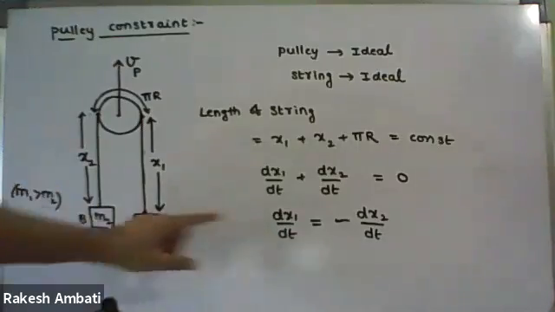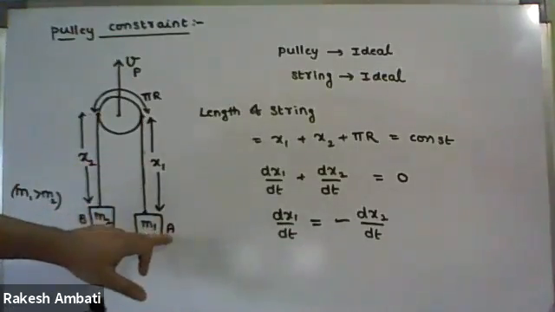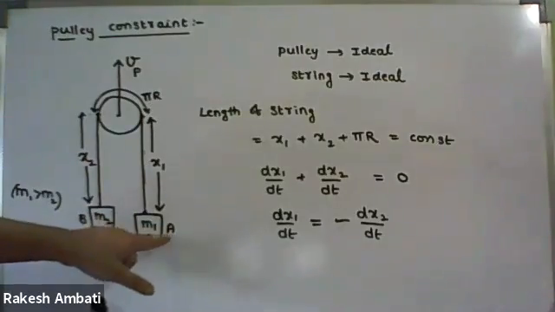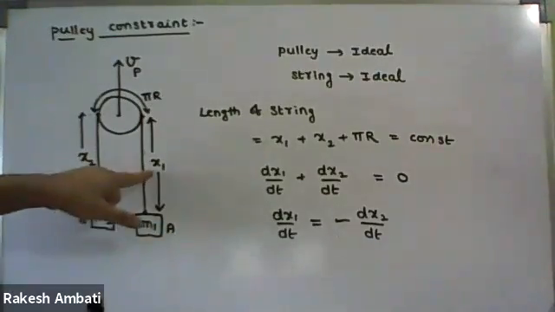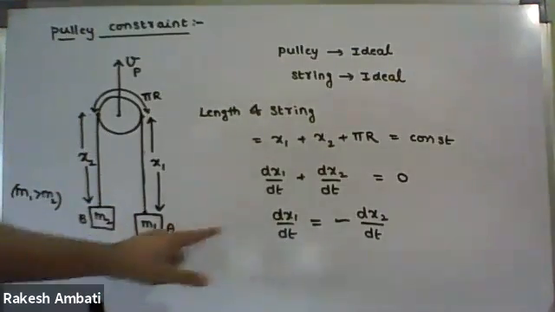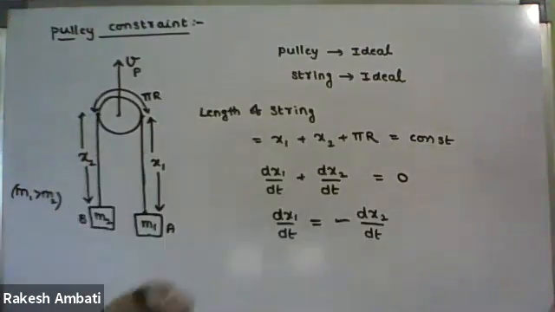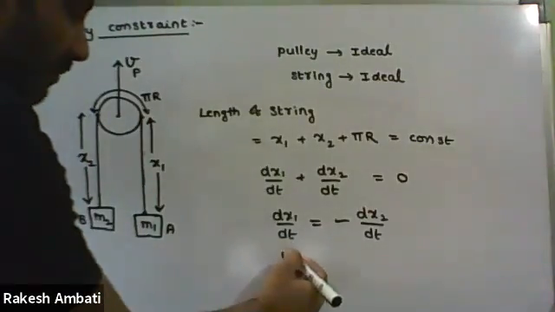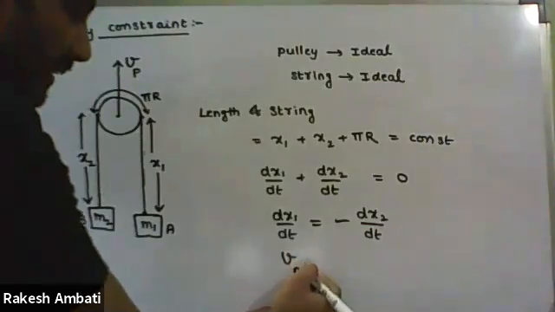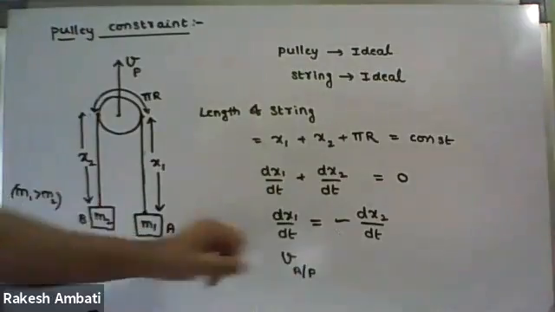So you please answer. Dx1 by dt means, due to the motion of block A, x1 is changing. So dx1 by dt explains the velocity of block A or block B? It is A, the velocity of block A with respect to the pulley.